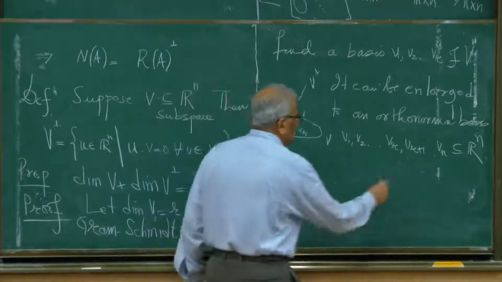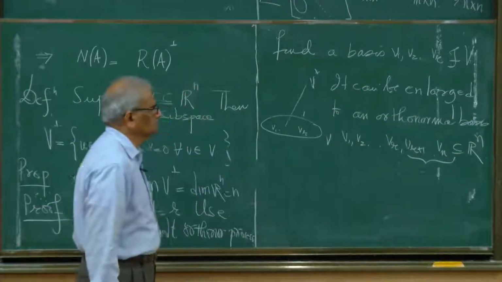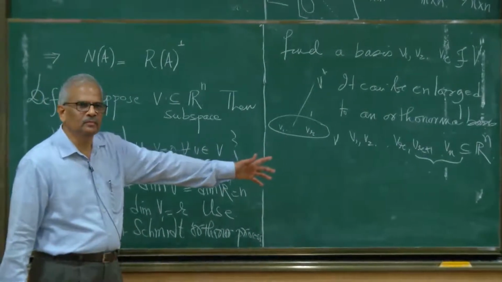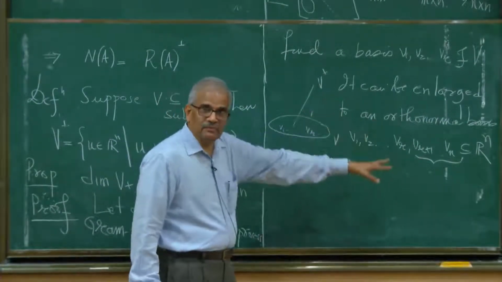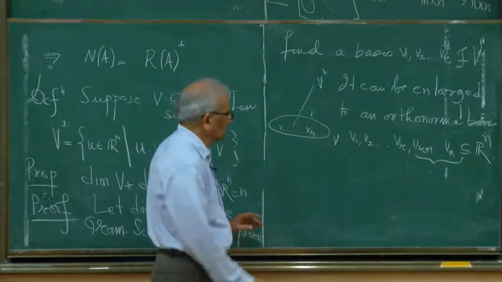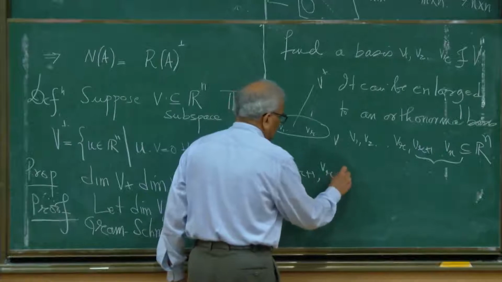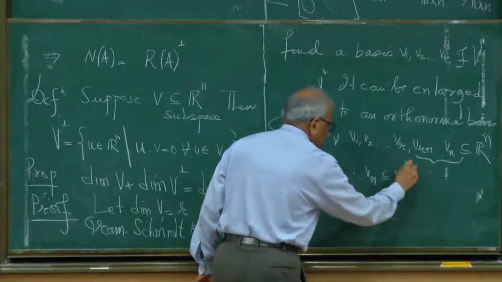Okay. Now, where do these vectors live? Vr plus 1, Vr plus 2, up to Vn, they live inside V perp.